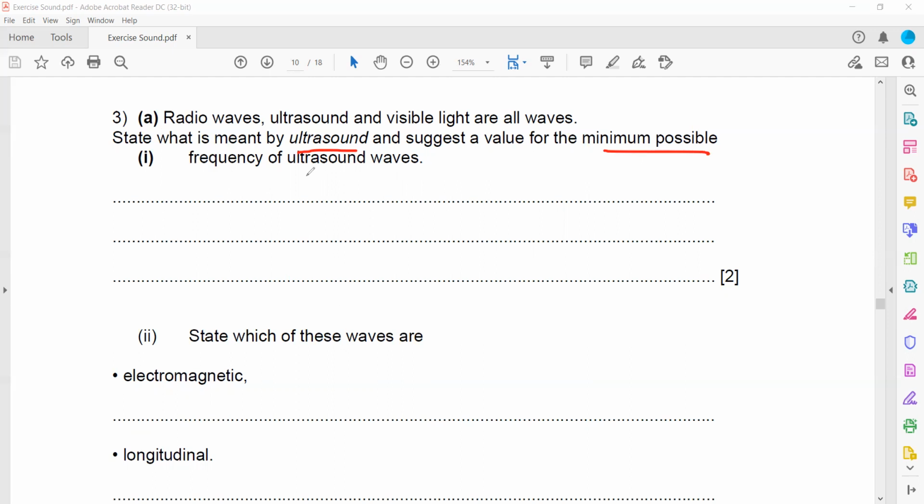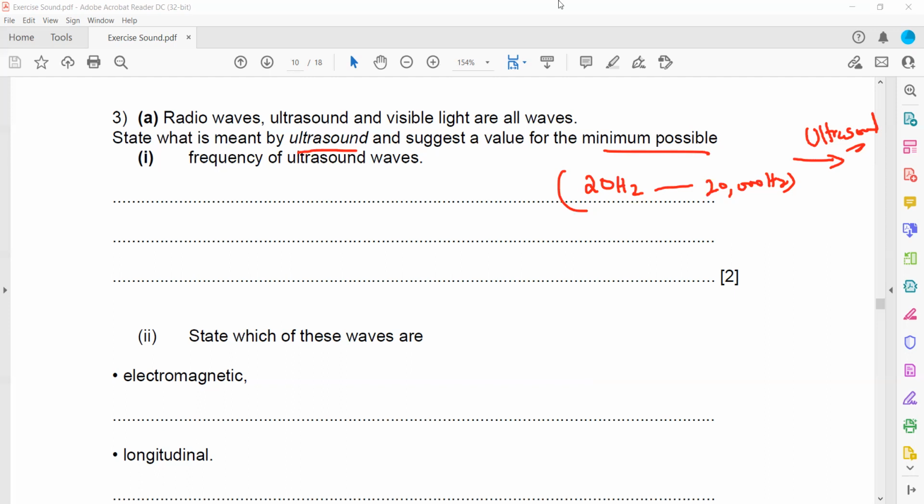So what is meant by ultrasound? What is the meaning of ultrasound? It refers to the frequency of a sound. As we know, the audible range is from 20 hertz to 20,000 hertz. That is the audible range. So sound which is having a frequency more than 20,000 is called ultrasound. Our ear is not able to detect ultrasound because it has a higher frequency.